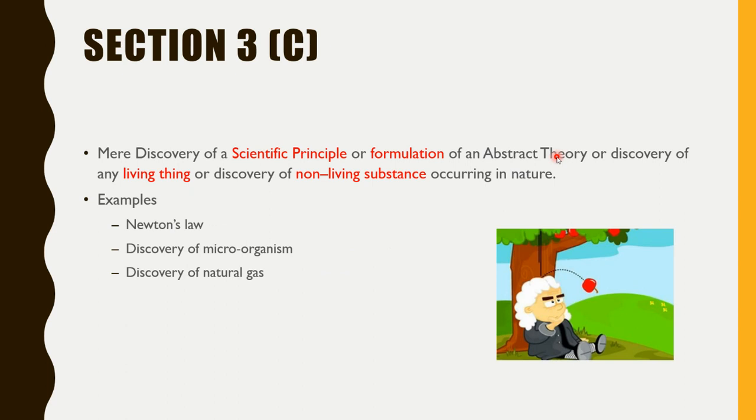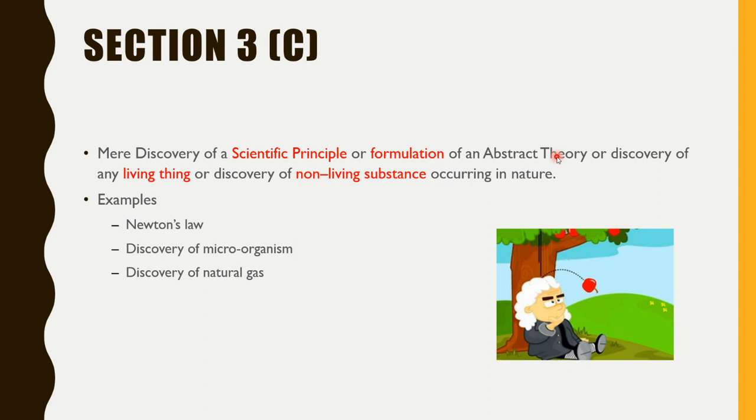Then section 3C, it means discovery or formulation of an abstract theory, or discovery of any living things, or discovery of any non-living substance occurring in nature, right? If you come up with some material or new metal, or some existing gas, that cannot be patented, because it is a discovery.